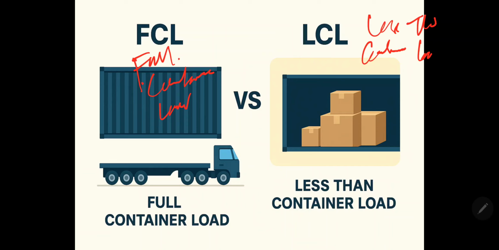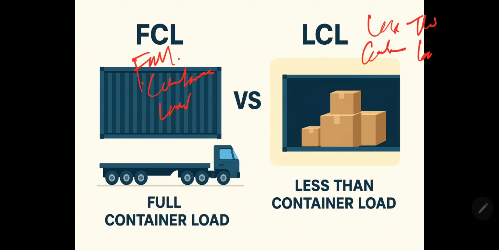In international shipping and freight forwarding, goods are usually transported by sea using containers. There are two main methods for containerized shipping: FCL, full container load, and LCL, less than container load.